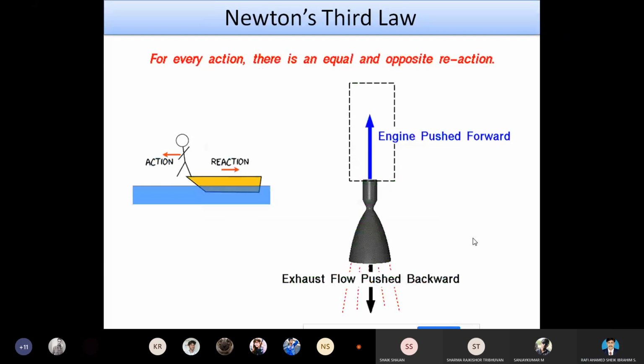Newton's third law: for every action, there is an equal and opposite reaction. If a force is applied on the body, then there will be a reaction in the body. This will be the equilibrium condition, the balanced condition. Only when these are balanced can we measure the changes in the body. Action, definitely there will be some reaction.